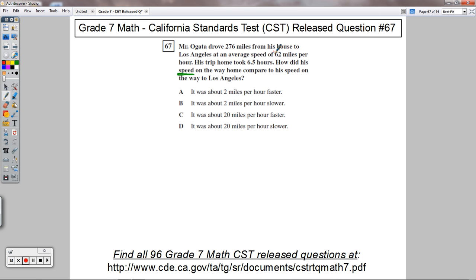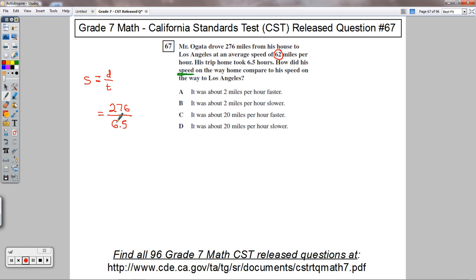So his speed on the way to Los Angeles was 62 miles per hour. And we know that speed, or we should know that speed, equals distance over time. So I could figure out what his speed was on the way home. I know that the distance isn't going to change. If he lives 276 miles from home to LA, the distance from LA to home is also 276 miles. So the speed on the way home would be 276 divided by the time it took him to get there, 6.5.